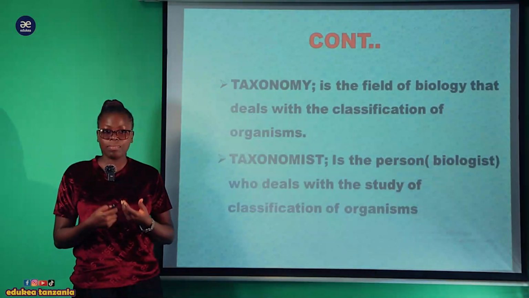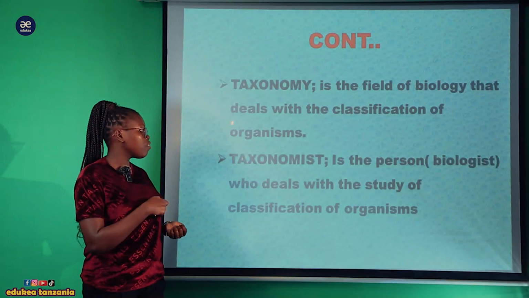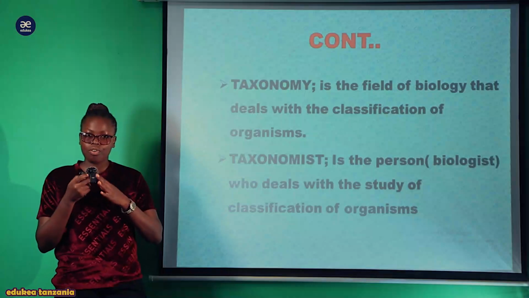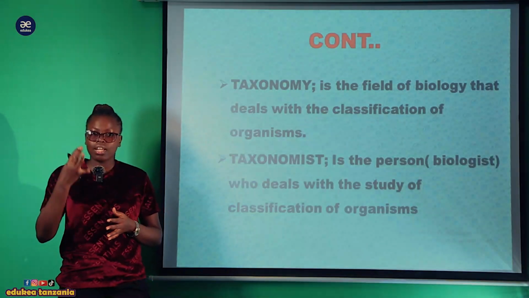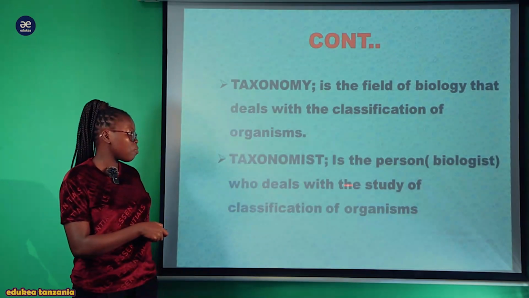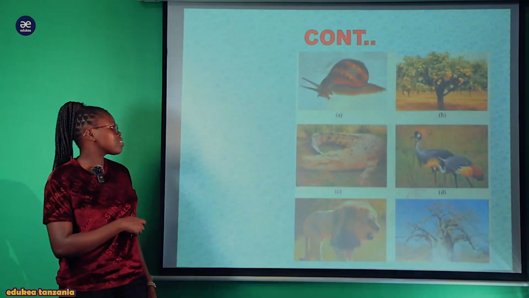Now, what is taxonomy? Taxonomy is the field of biology that deals with the classification of living organisms. So the field which deals with the classification of organisms in biology is taxonomy, and the person who is dealing with the classification system tunamuita taxonomist. So a taxonomist is a person or biologist who deals with the study of classification of living things.